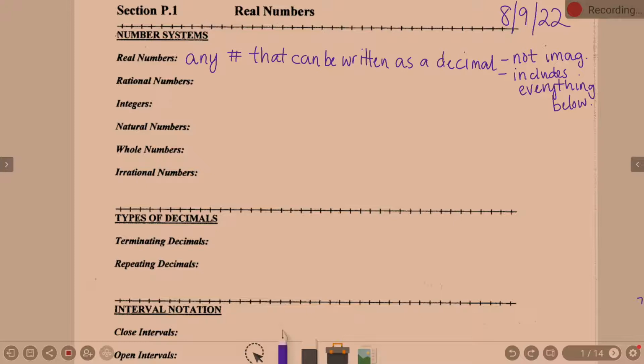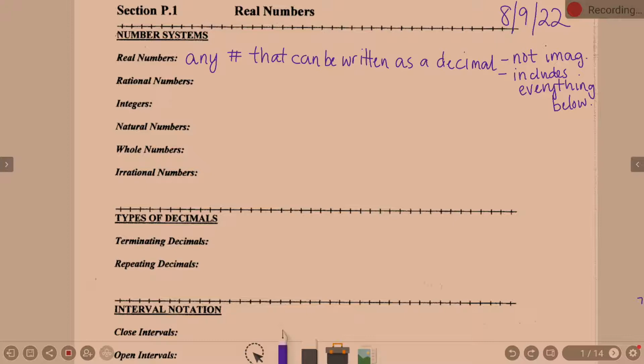So real numbers, pretty much everything we deal with unless we're dealing with imaginary numbers. What about rational numbers? A number with a terminating decimal? Almost. I can almost go with that. It can be a terminating decimal, or there's one other type of decimal it could be. A repeating decimal. Because generally speaking, it's any number that can be expressed as a fraction or ratio.